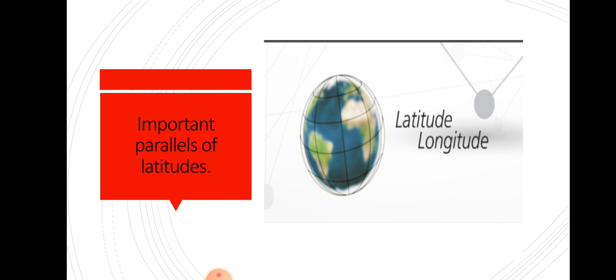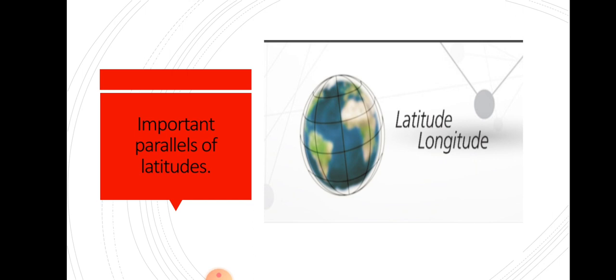Latitude and longitude. You can see a diagram is presented before you, in which you can see the long lines. Two types of lines are there, vertical lines and horizontal lines. The lines that are coming from top to bottom are long lines, called longitudes.